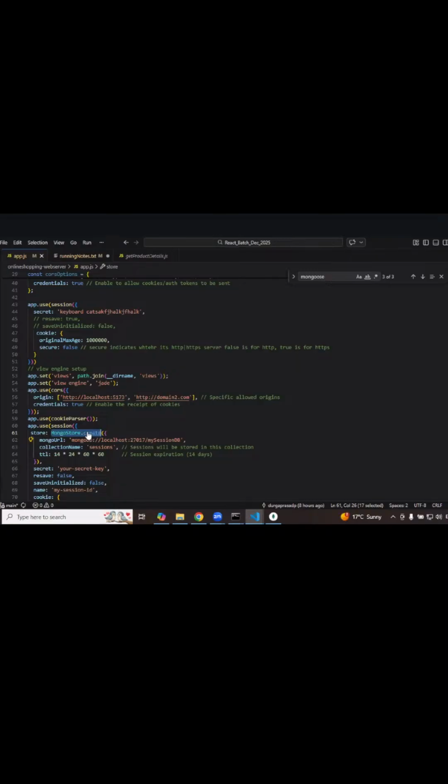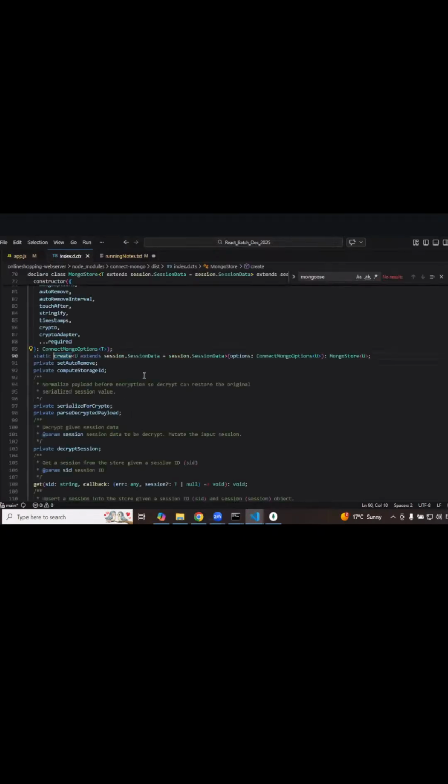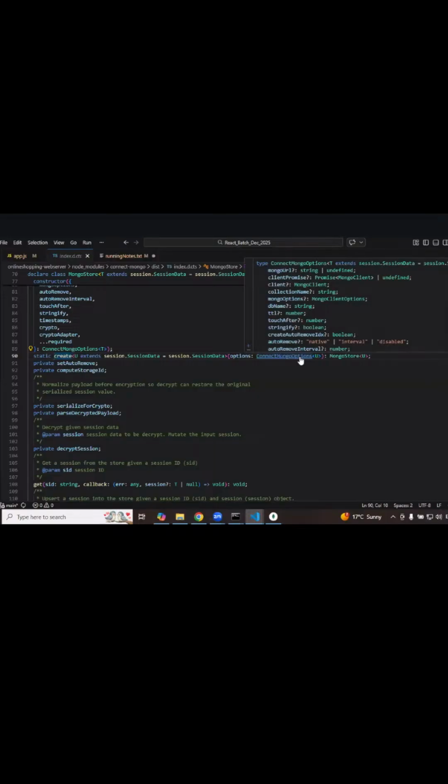Or else you see here. If I click on this, you see what URL we are going to provide, connection, Mongo options. So when I go with create, if you see here, these are the Mongo options: Mongo URL, client promise, client collection name, TTL, touch after, stringify.